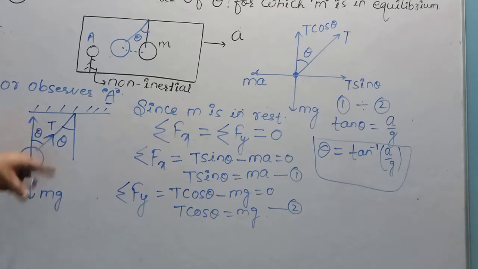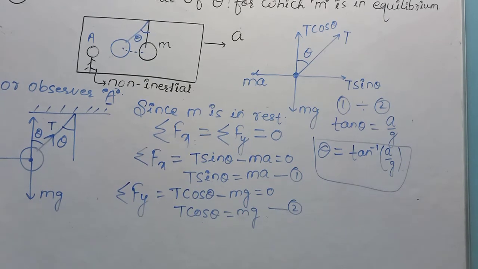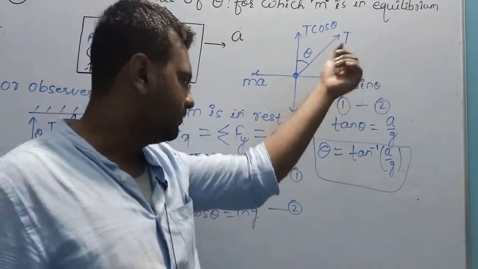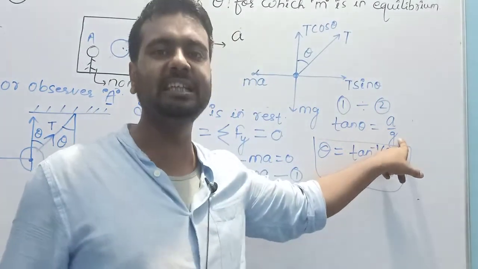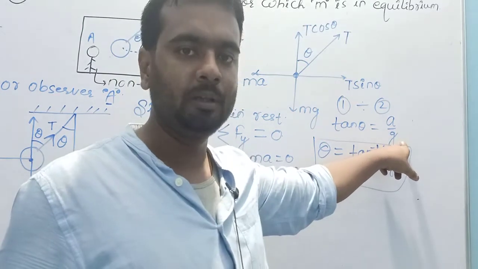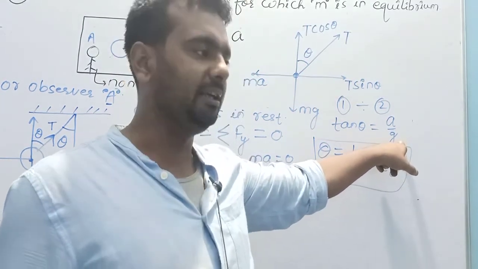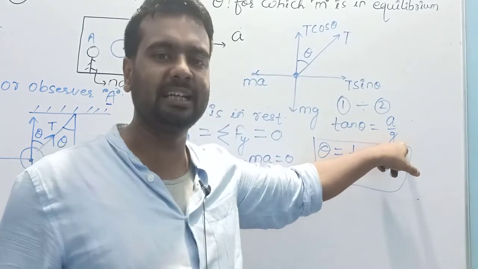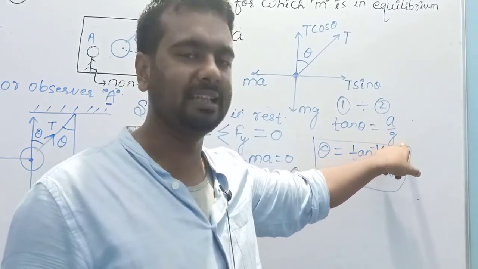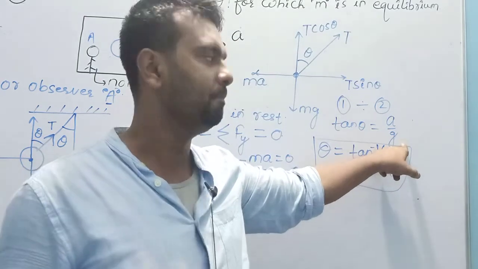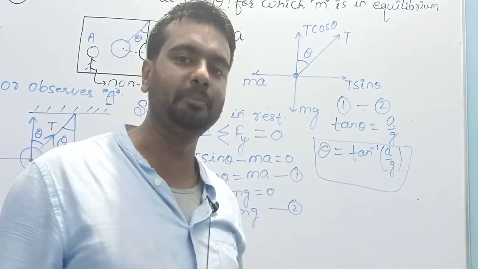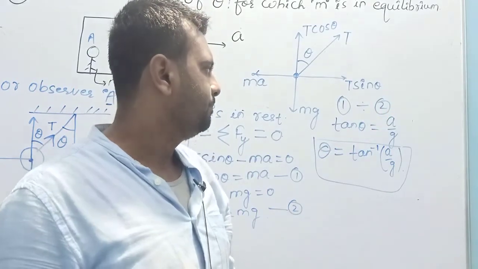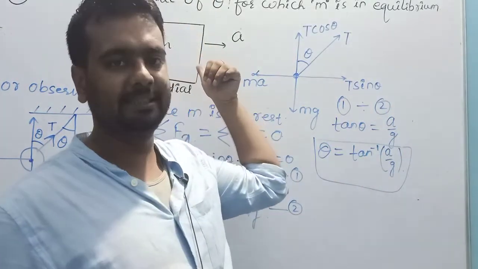Due to lack of space, I will erase this diagram. You can say here the value of tan theta depends upon a and g. g is acceleration due to gravity, whose value is constant. If in the question it is given as 10 meter per second square, you can take 10 meter per second square, or if the value of small g is not given, then you will have to take 9.8 meter per second square. This value is constant for this case.